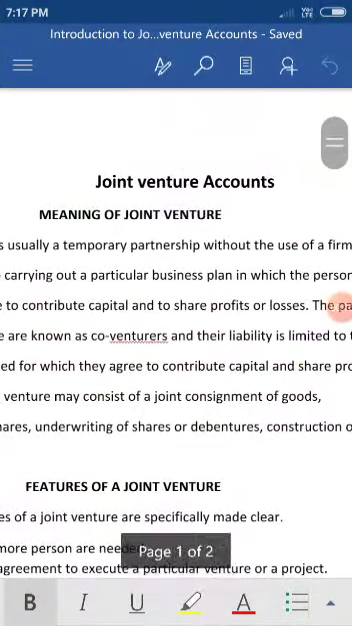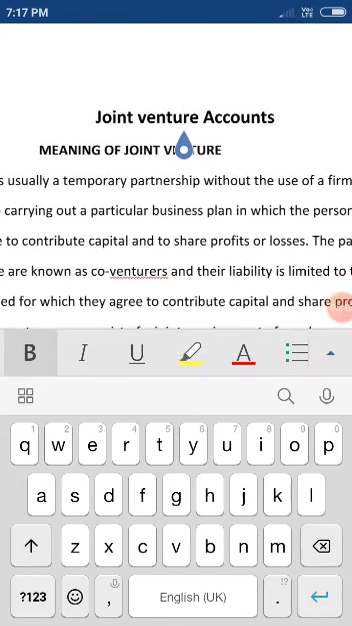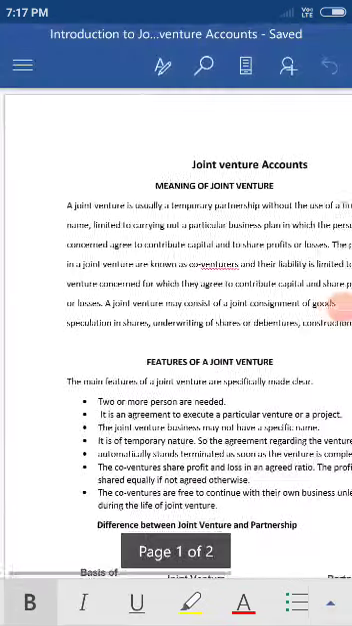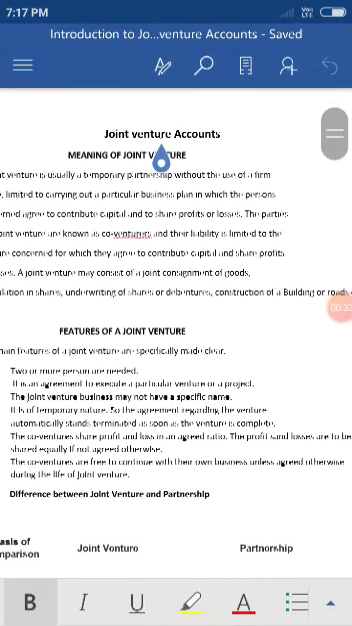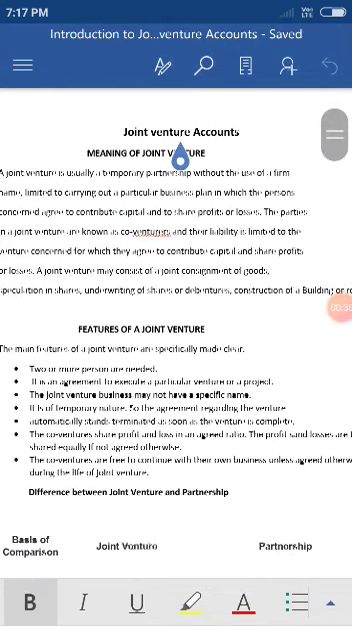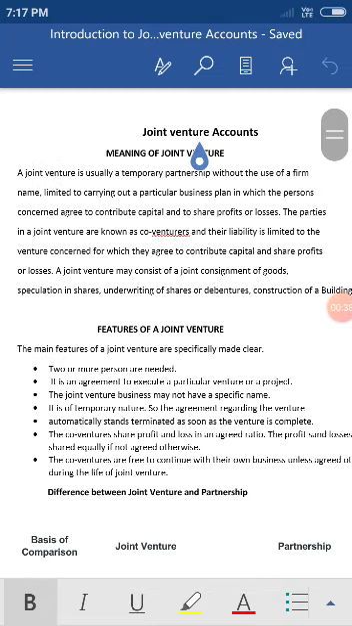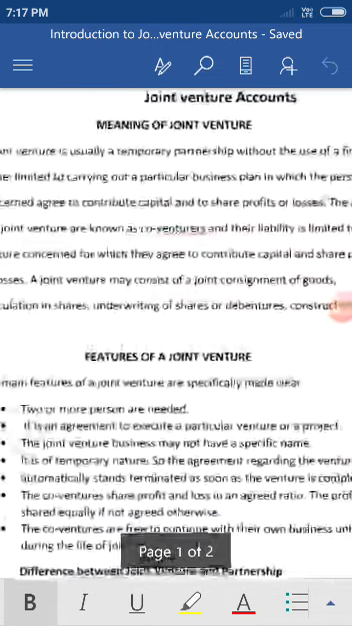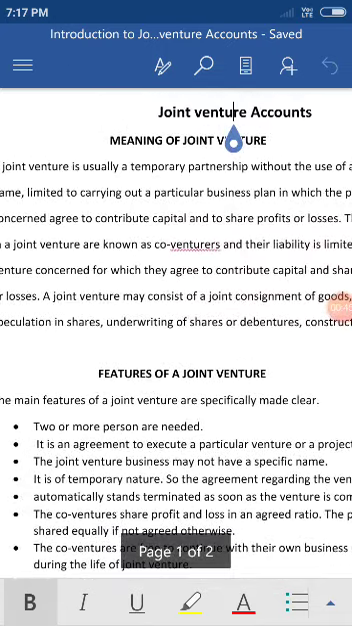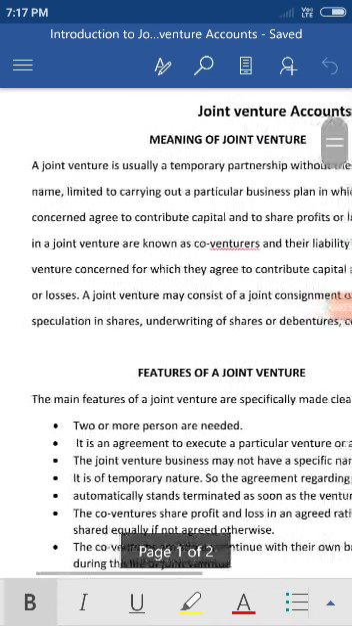In this class I will explain the meaning and features of joint venture. First, if you see the name of the chapter, that is joint venture accounts. Here you can observe two terms, joint venture and accounts. We are very familiar with accounts. Accounts is concerned with recording the business transactions and ascertaining the trading results, that is profit or loss. And joint venture is another term. Joint venture is a form of business. So this chapter is about ascertaining the profit or loss of a joint venture business.